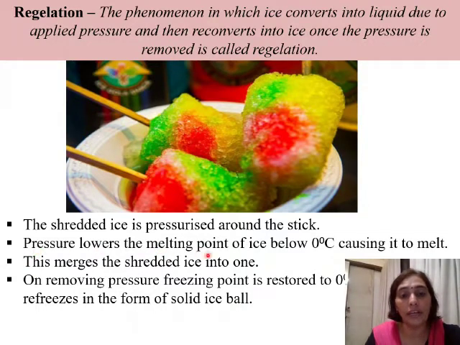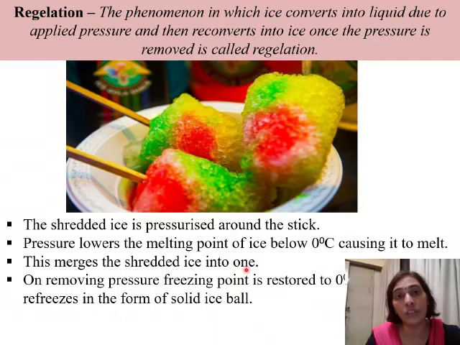Pressure lowers the melting point of ice below 0 degrees Celsius, causing it to melt. We know that the melting point of ice is 0 degrees Celsius, but due to the applied pressure, the pressure increased, and due to the increase in pressure, the melting point of ice goes below 0. Below 0 means it goes to minus, somewhere in minus degrees Celsius. So its melting point is lowered, and due to the lowering of the melting point, the ice gets converted into liquid, that is water, and this merges the shredded ice into one.